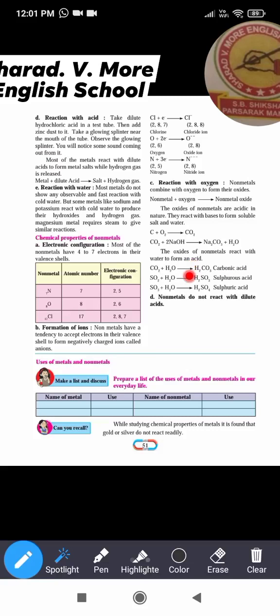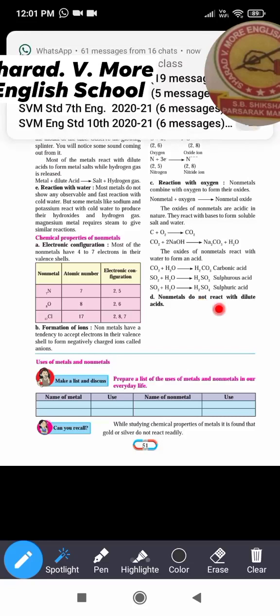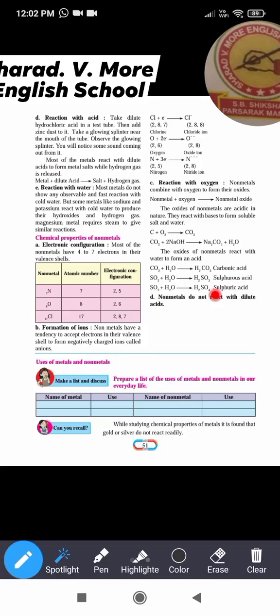For example, carbon dioxide reacts with water to form carbonic acid, its formula is H2CO3. Sulfur dioxide reacts with water to form sulfurous acid H2SO3, and SO3 reacts with water to form sulfuric acid H2SO4.